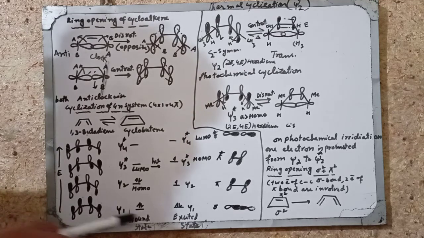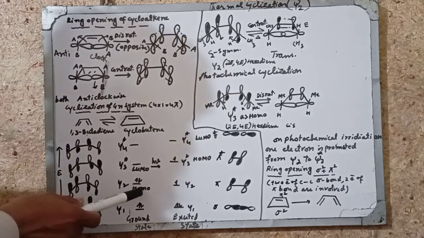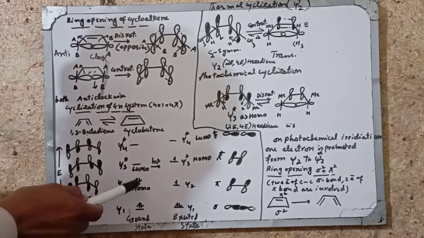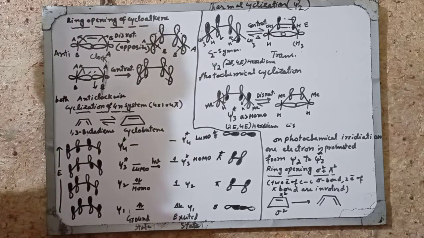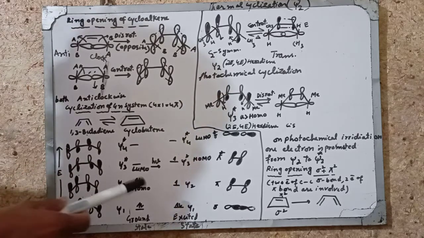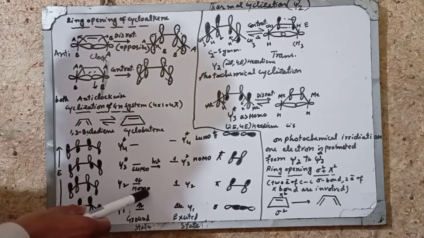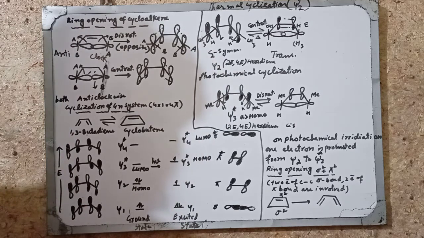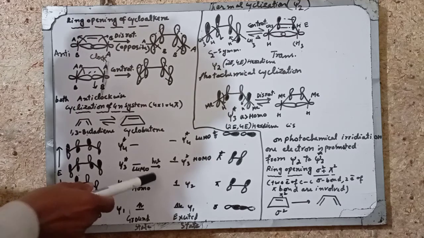Now there are 4 electrons, 2 electrons in phi 1, 2 electrons in psi 2, and psi 3 star is empty, and psi 4 star is also empty. These are the 4 electrons. This is the ground state. It is the lowest unoccupied molecular orbital. It is the highest occupied molecular orbital. HOMO, highest occupied molecular orbital, overlaps and forms the sigma bond.